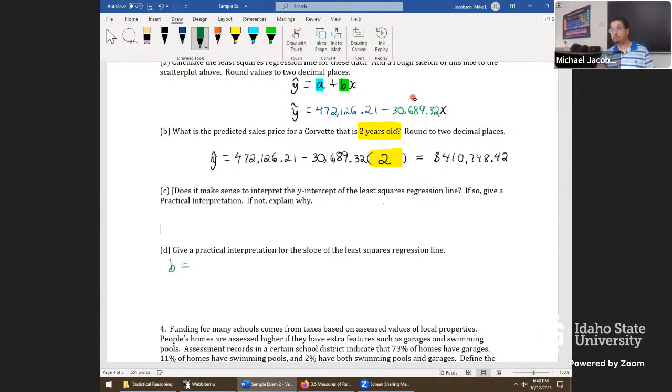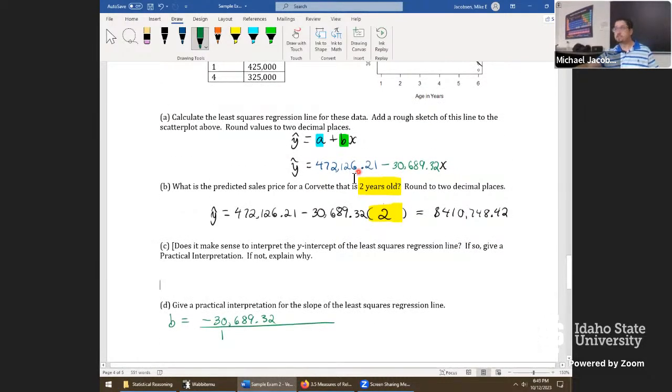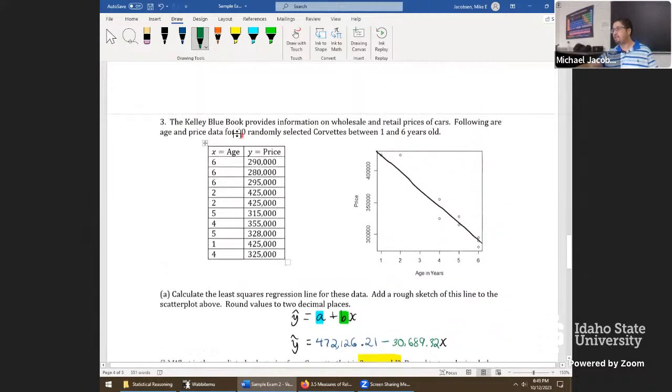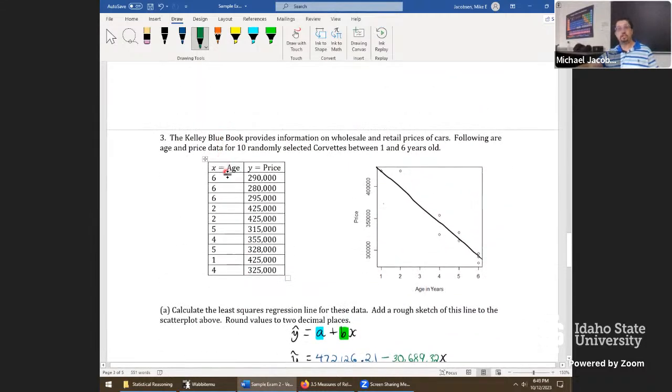What I'm writing here is just preparation. It's going to be negative 30,689.32. You want the unit for this. Divide by 1, and we want the unit for that denominator. Define units. Let's go back up to either the scatter plot or the top. In the scatter plot, the bottom is age in years.